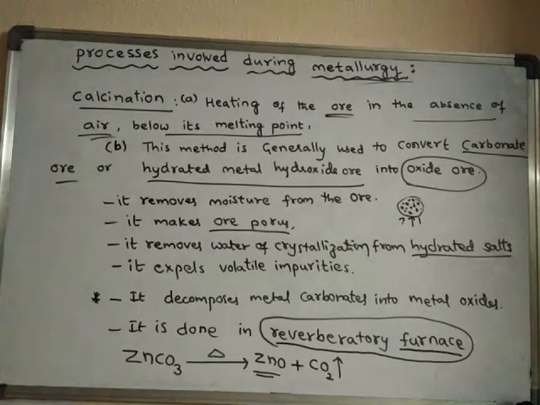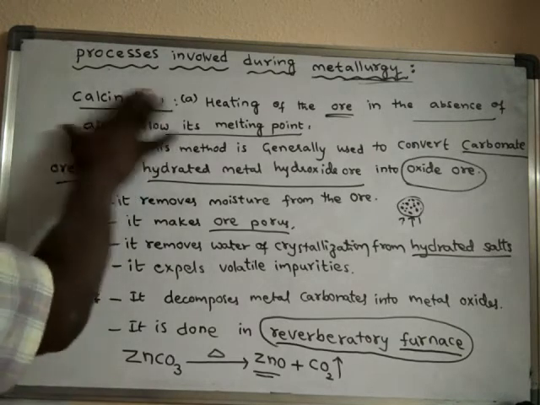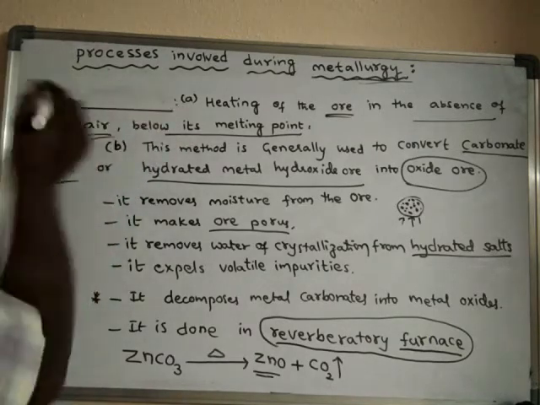Another method by which ore is converted into oxide ore is roasting. So we will learn what is roasting.